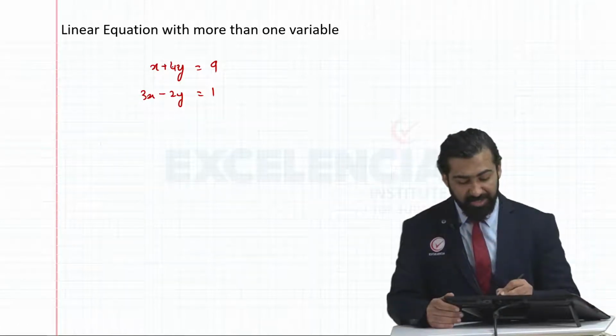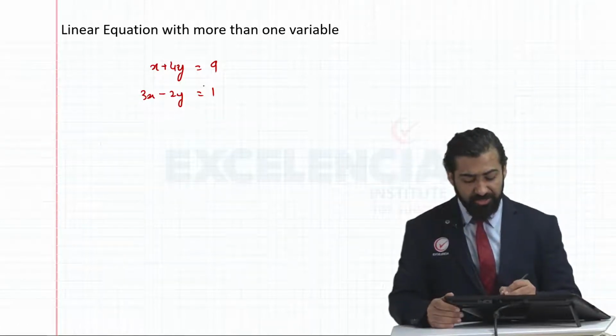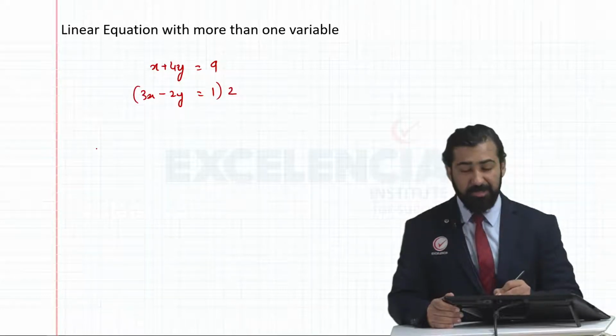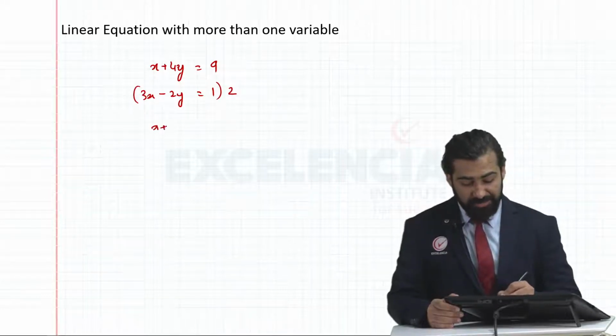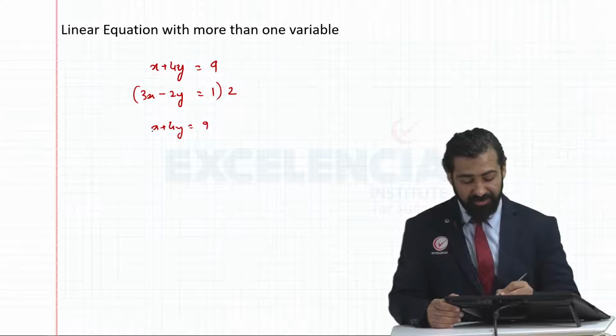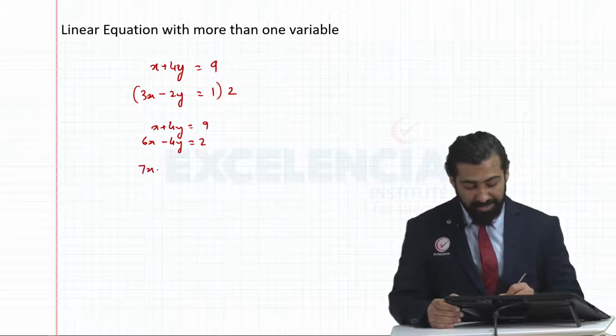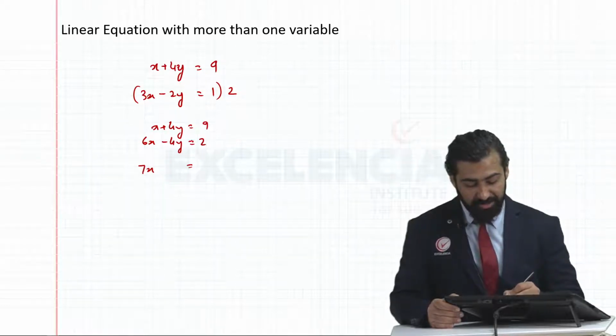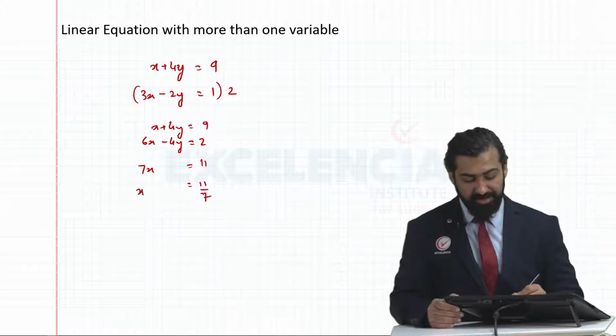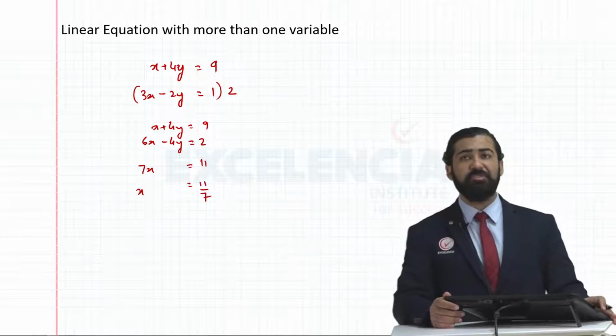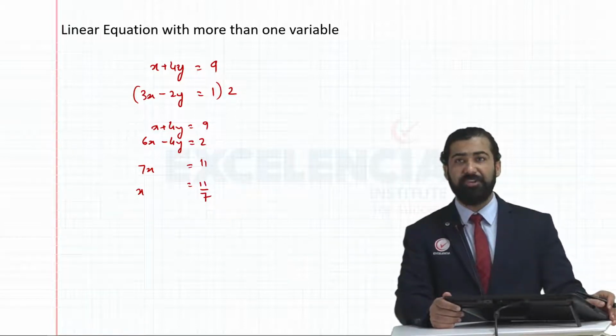So I see that I've got coefficient 4 here and coefficient 2 here. I just multiply this by 2. So I get x plus 4y is equal to 9 as my first equation, and 6x minus 4y equals 2 as my second equation. When I add them up, I get 7x is equal to 9 plus 2, which is 11. So x will become 11 divided by 7. Replacing this value in one of the above equations will give me the value of y.